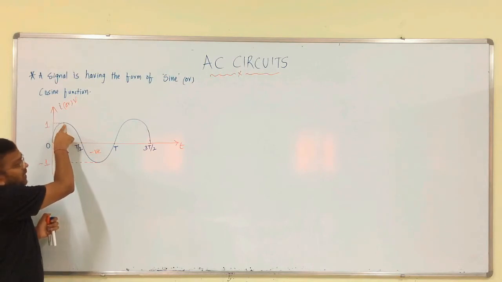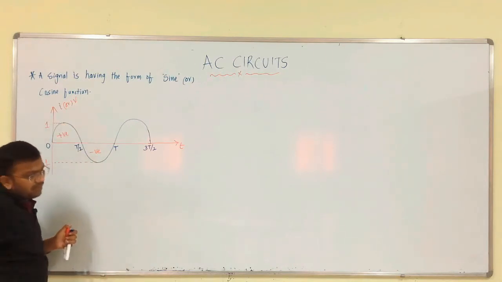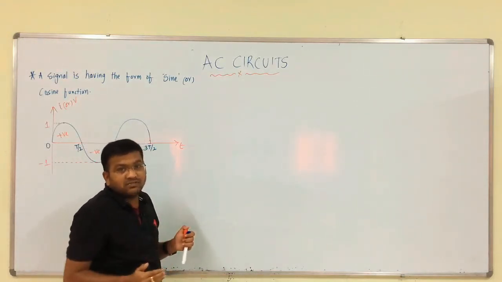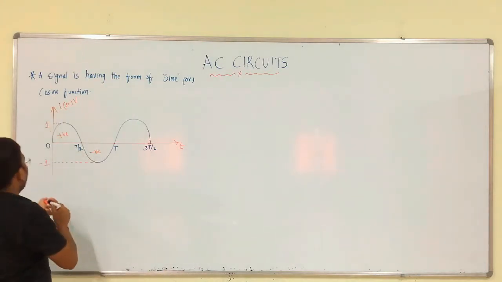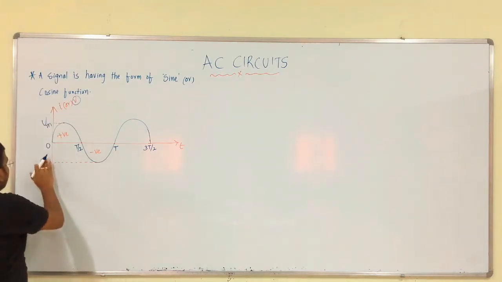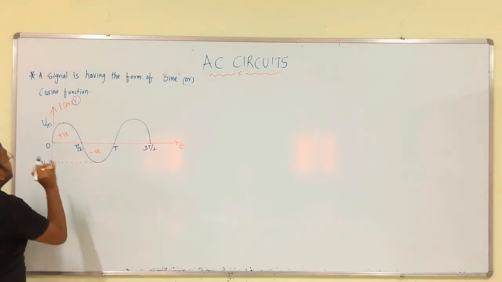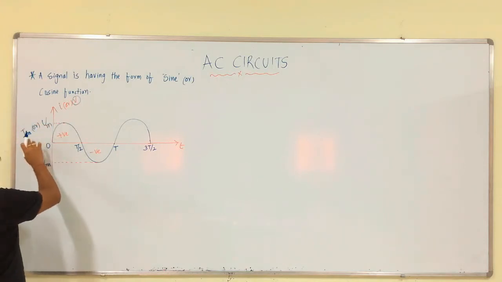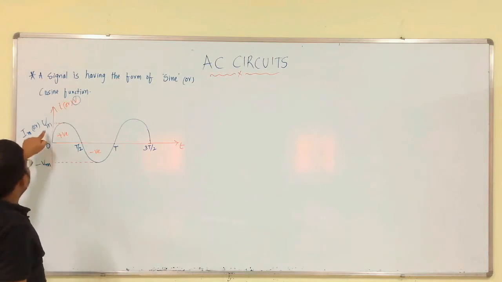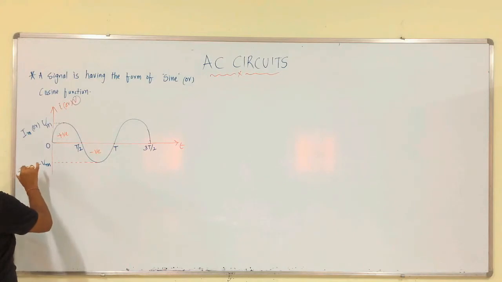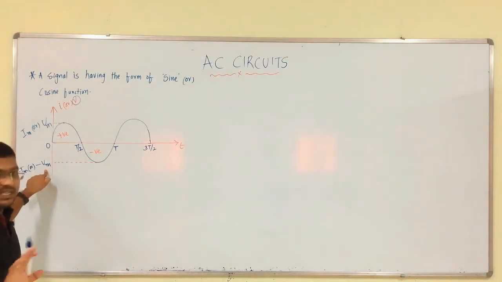So, here the point is the peak point in positive half cycle, and this is the peak point in negative half cycle, means that is the maximum value of that respective current or voltage waveform. For example, if you consider voltage, this is the voltage value, that too maximum Vm, right. Now, this is minus Vm. It may be maximum value of current when the waveform is current, it may be maximum value of voltage when the waveform is voltage, minus Im or minus Vm, that is it.